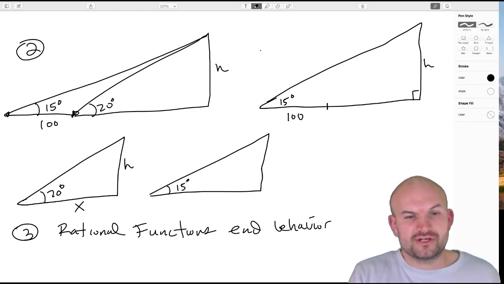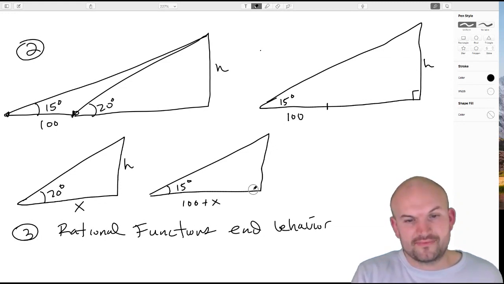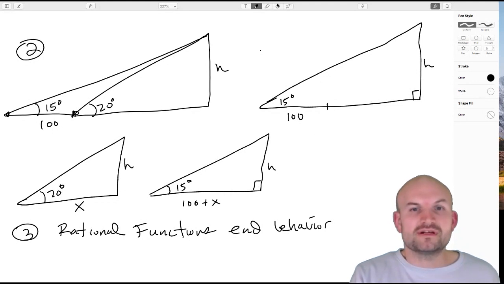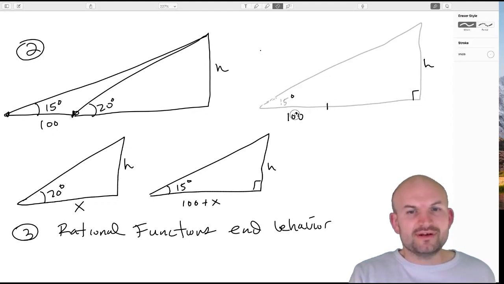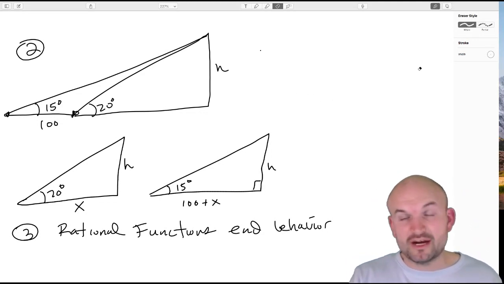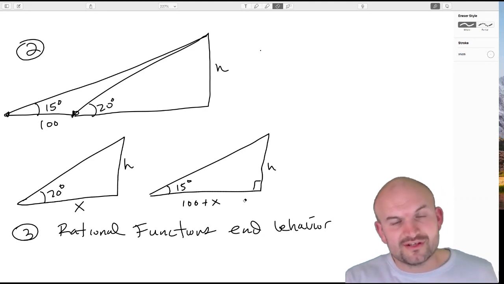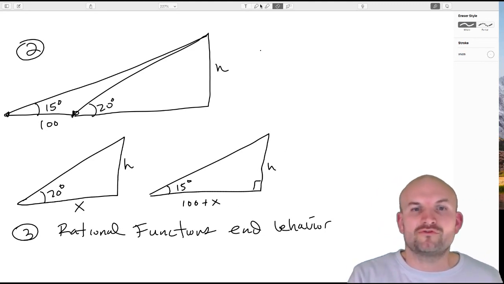Therefore, they're right next to each other. So then this is going to be represented as 100 plus x. Now this is important because even though I have two variables, just like a system of equations, if you have two variables and two equations, you can solve. In this case, we have two variables and two triangles. So I can create a separate triangle for each one.